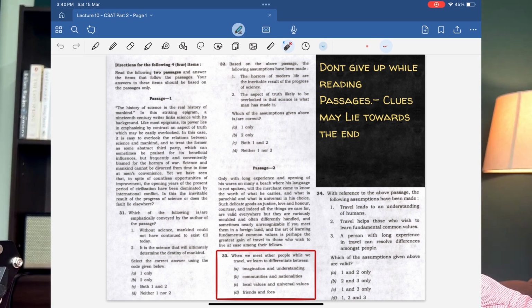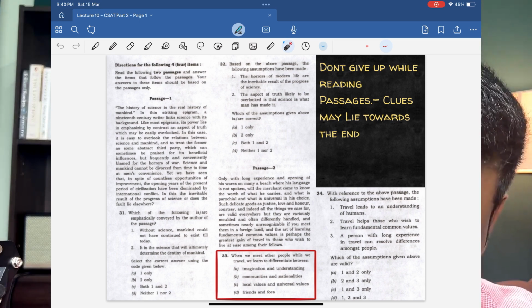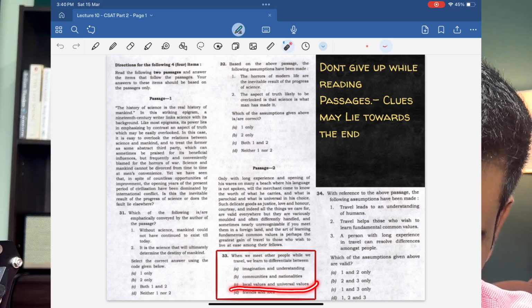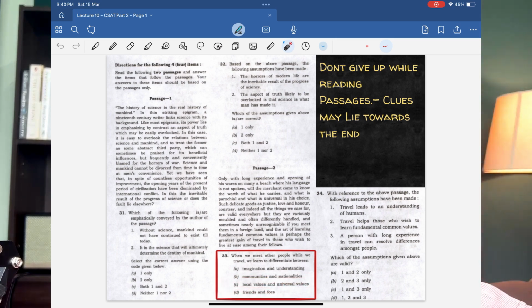A direct reading of the paragraph says that we will be able to differentiate between values that are not only held in your locality, but are also valued even in America or England, values like respect, justice and all of that. So question number 33, local values and universal values. Yes, you may be able to differentiate that.